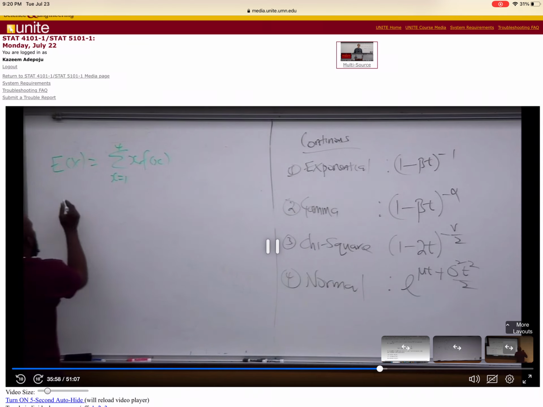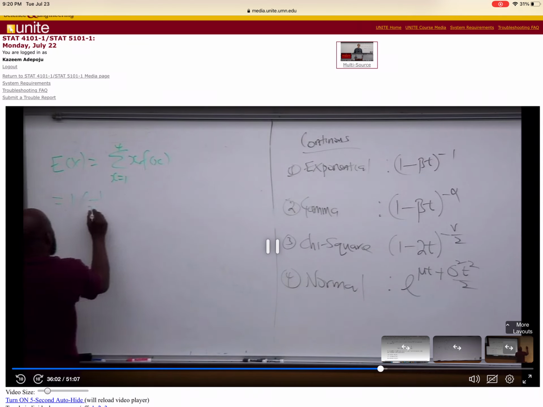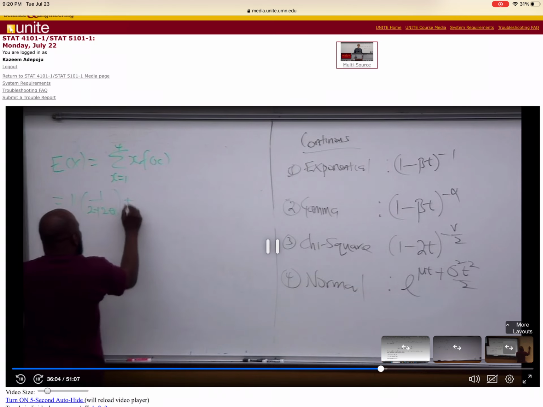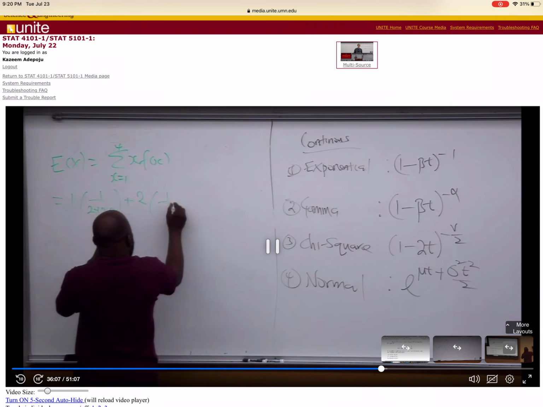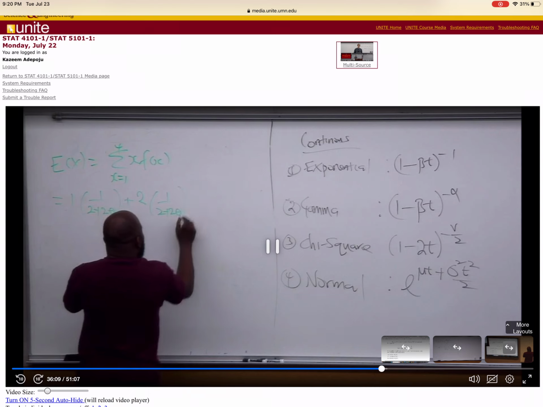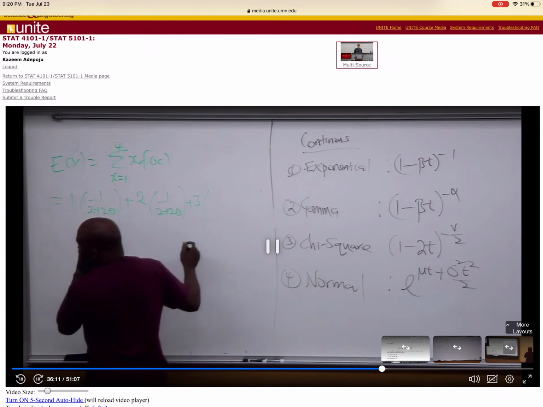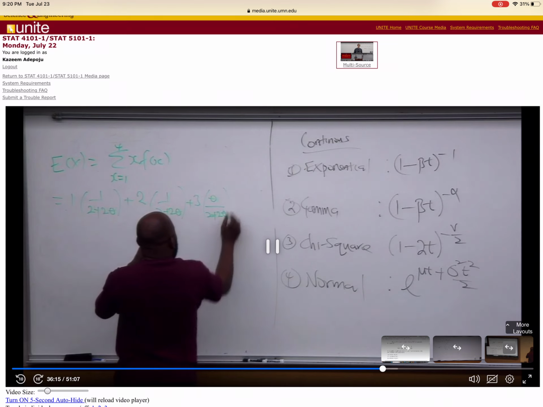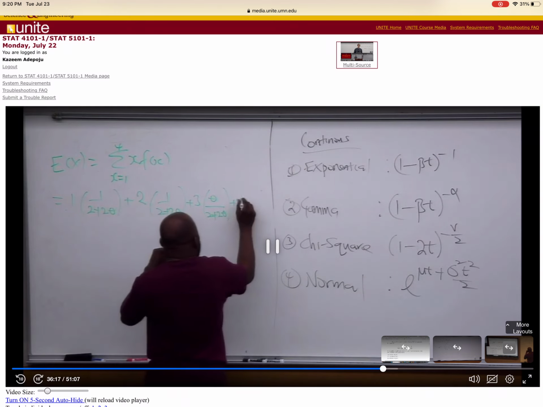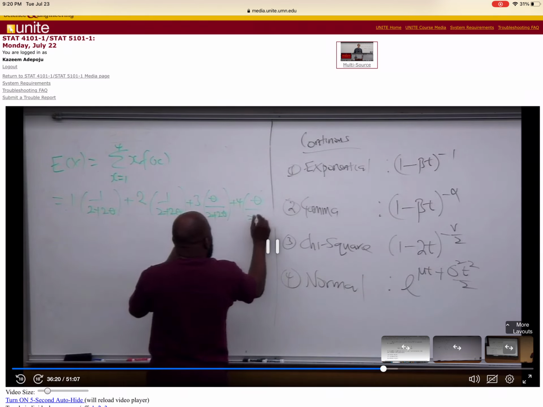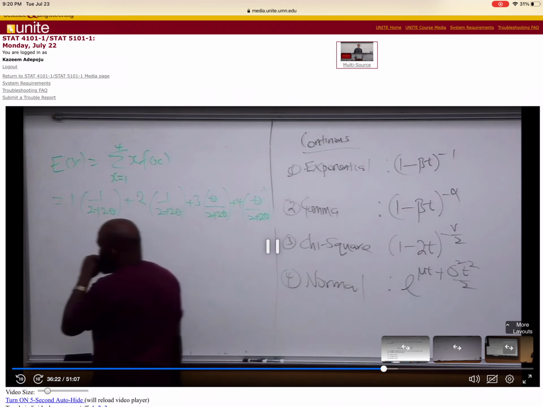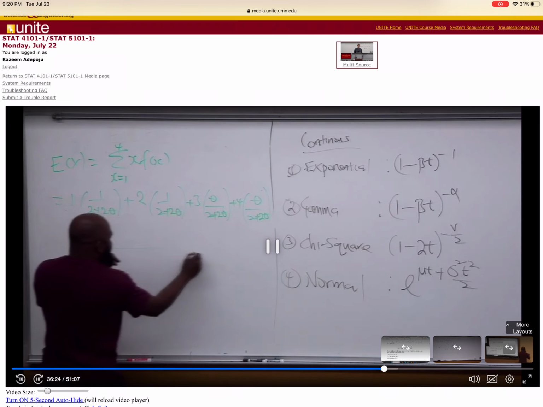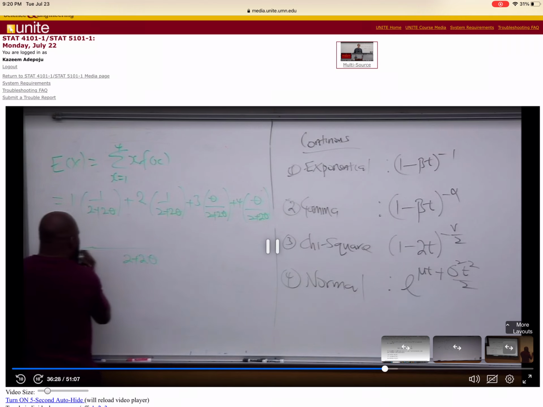Now when S equals 1, it's 1 over 2 plus 2 theta, plus 2 times 1 over 2 plus 2 theta, plus 3 theta over 2 plus 2 theta, plus 4 theta over 2 plus 2 theta. Since they have the same denominator, I can just write 2 plus 2 theta.